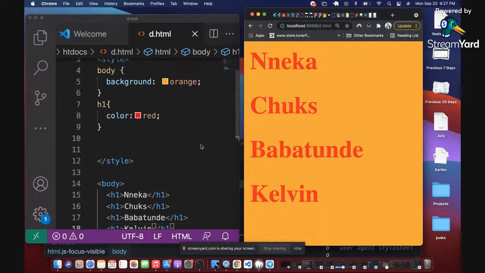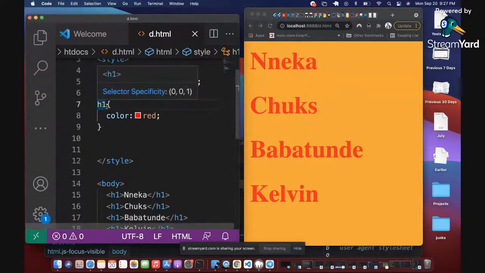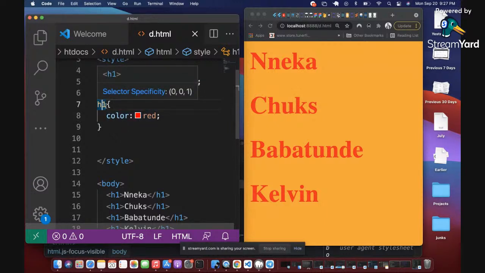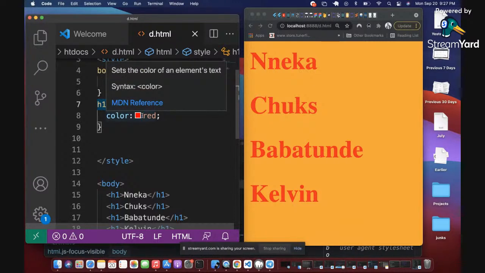And then what we've done so far is that you can see all four H1s have color red. Why? Because the CSS styling up here says H1 color red. That means all the H1s will obey my instruction and become red. Why? Because we told all H1s to have a color of red.